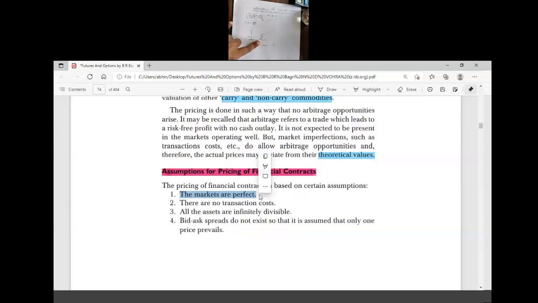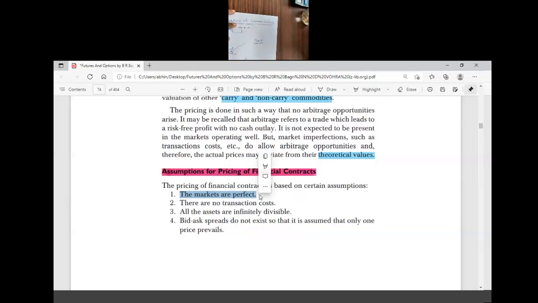So there will be a correction in the market in the future, which makes the market price of that particular stock go to 140. So in the future it will decrease. So what position do I have to take now? I have to take a short position.